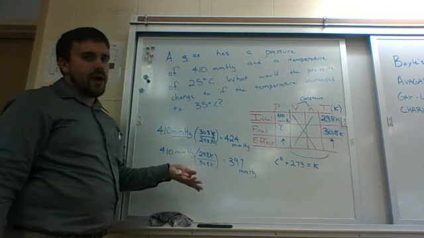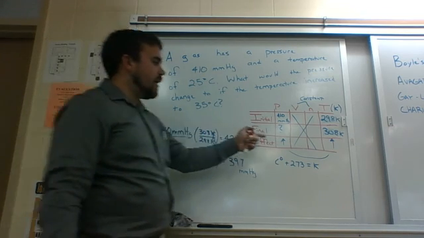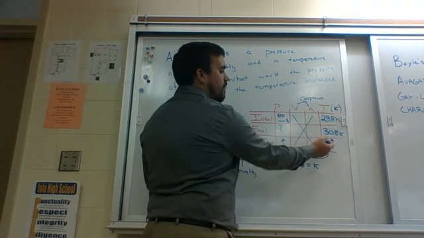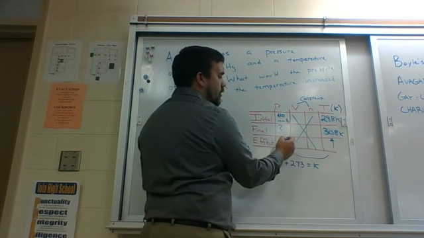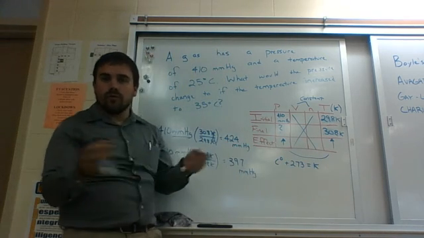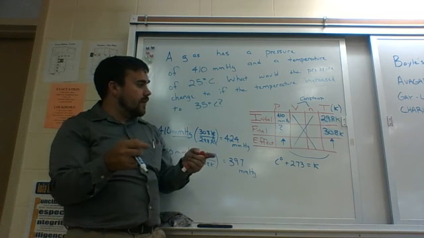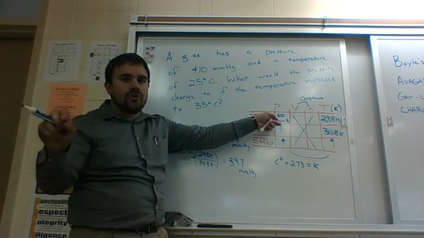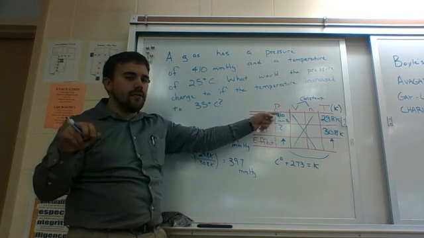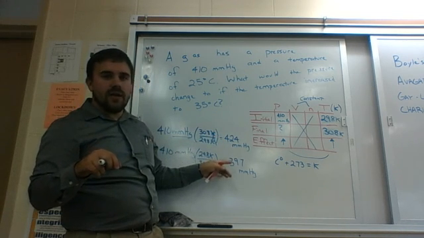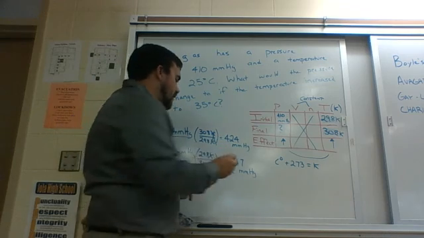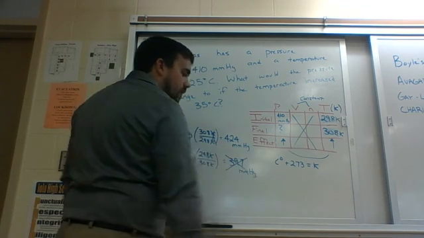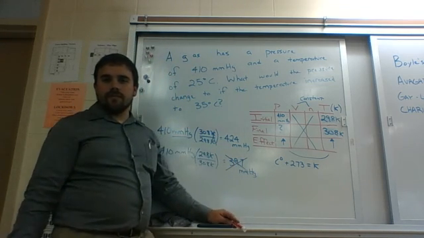Well, both of them can't be right. This is where the ICE table comes in mighty handy. If I increase my temperature, I know that's got to increase my pressure because they're directly proportional, correct? So if I'm starting at 410, I should expect a number that's larger than 410 to be the correct answer. Which one's larger than 410? This one is, making this one invalid. That's not the correct answer.